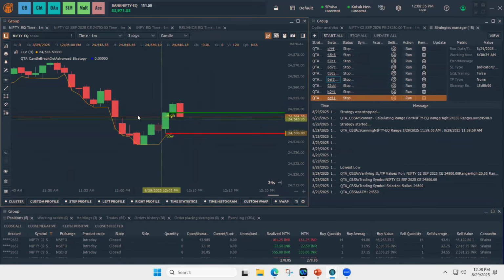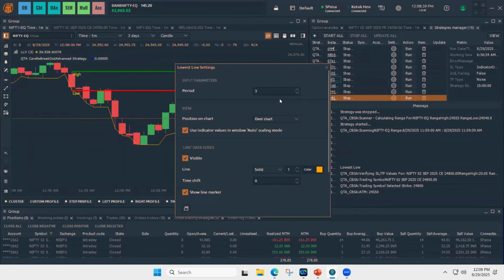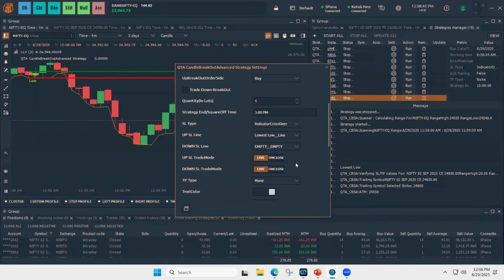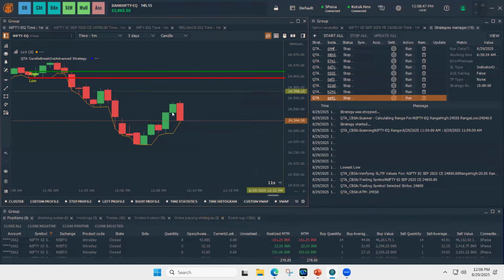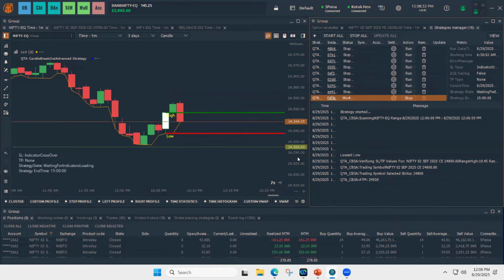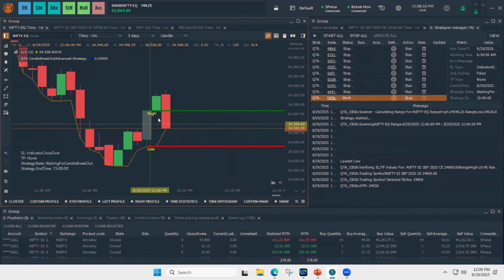So I'm just stopping the strategy by clicking Alt and left click. I'm just keeping two, ensuring that lowest low is selected. So I selected this candle, waiting for this candle range high and low to break.